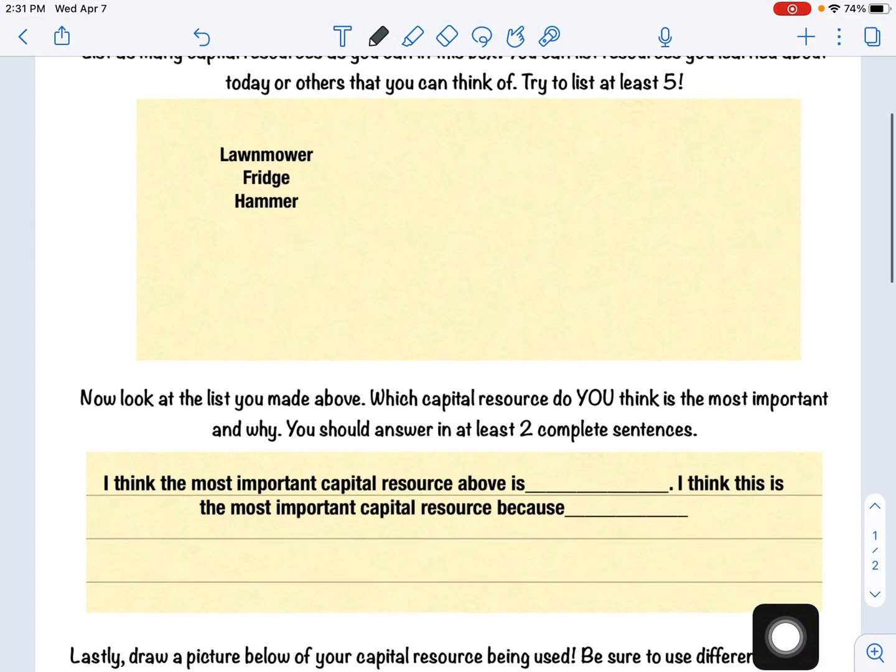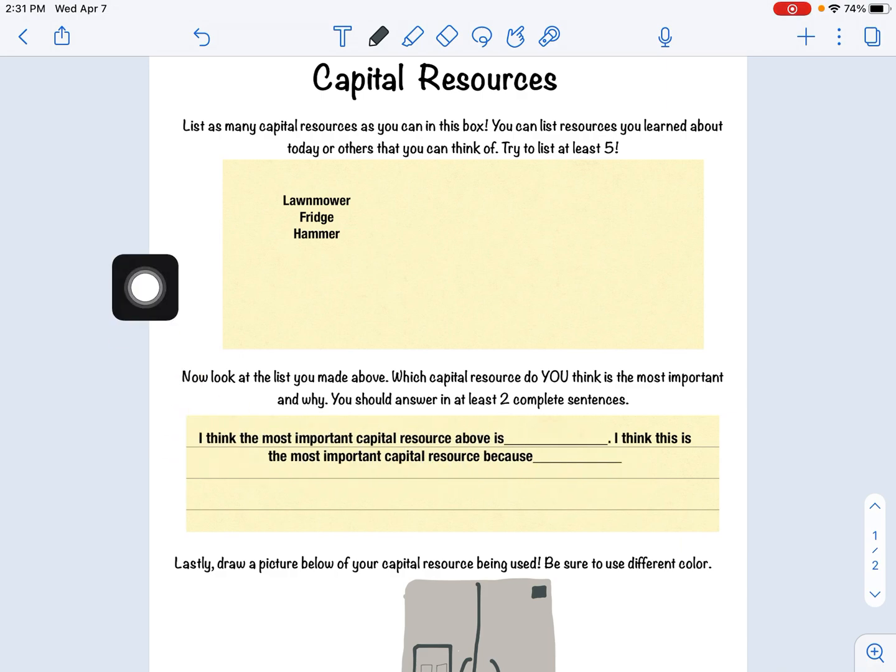This is what your assignment will look like for today. It will not have the information that I have written down for my example. You will have to come up with your own. So your first part is to list as many capital resources as you can in this box. You can list your resources that you learned about today and others that you can think of. Try to list at least 5 that I don't have listed here for you. See if you can come up with some others.